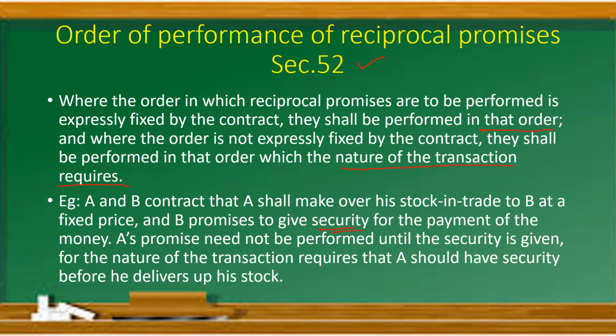Here A's promise need not be performed until the security is given, for the nature of the transaction requires that A should have security before he delivers up his stocks. Without security, no one is going to sell the stock as it is to Mr. B. That is why here the nature of the transaction is such that security has to be given first, and then only there will be a makeover of his stock.